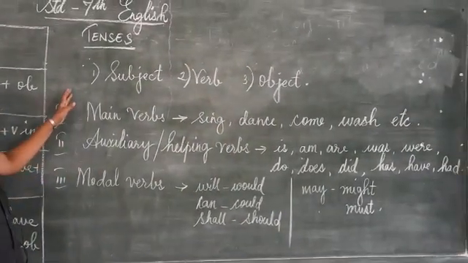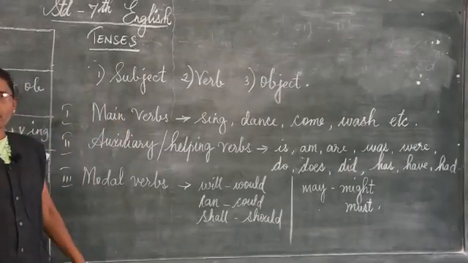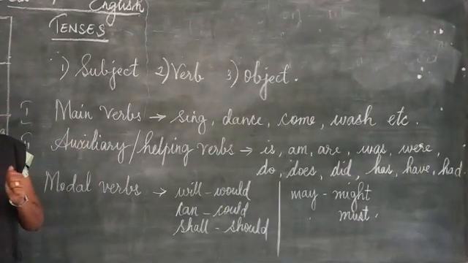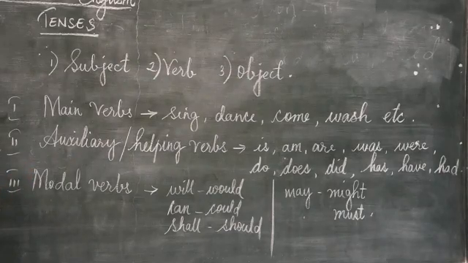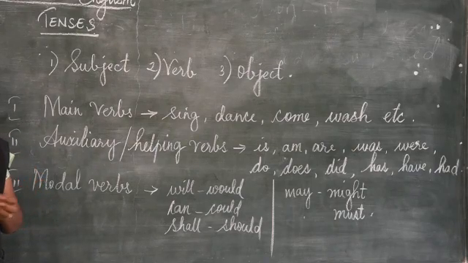Understand? So here you have main verbs. For example: sing, dance, clap, run, jump. When you see the action, you come to a conclusion that it is a verb. So it is a main verb.